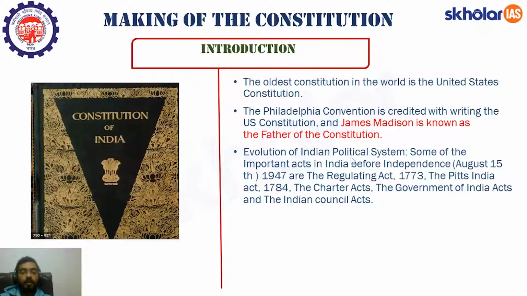Now, we'll read about the evolution of the Indian political system. There were so many important acts that were brought out by the company as well as the Britishers in order to regulate the affairs in India. They were the Regulating Act of 1773 and Pitt's India Act of 1784. Then there was a series of Charter Acts, Government of India Acts, and the Indian Council Acts. All of these contributed to the development of legislature in India. So we'll read about them one by one.